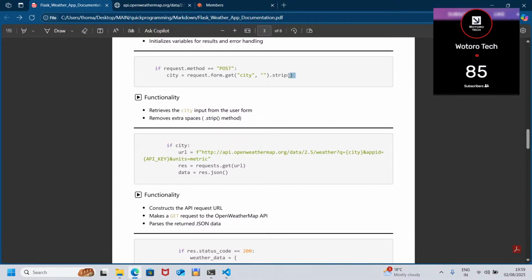So now here, the meaning of dot strip is, as I was saying, that we are building this for users. And if a user gives something that the app does not agree with, then the app just breaks down. That will be very bad practice, and we don't want that. So we are trying to think from the user's perspective. As a programmer, we are thinking like a user.